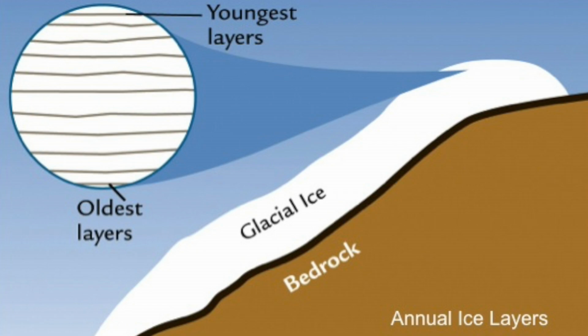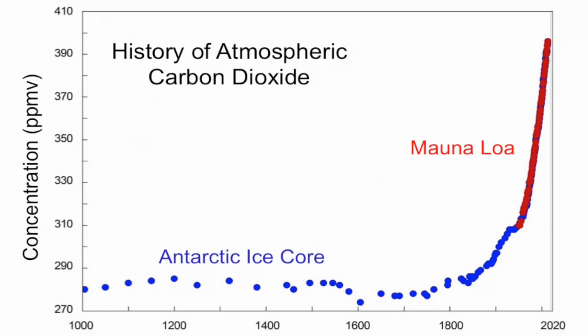In fact, the diagram we've looked at most frequently this semester has been this history of atmospheric carbon dioxide, the Antarctic ice core up through the Mauna Loa. Those are modern atmospheric samples of air, reconstructing CO2 on the y-axis versus time. So this is perhaps the most iconic figure in climate change science.